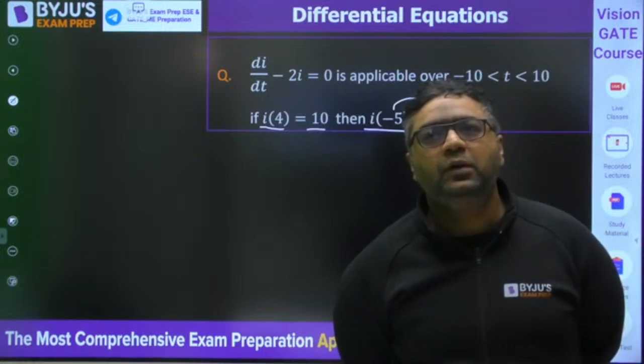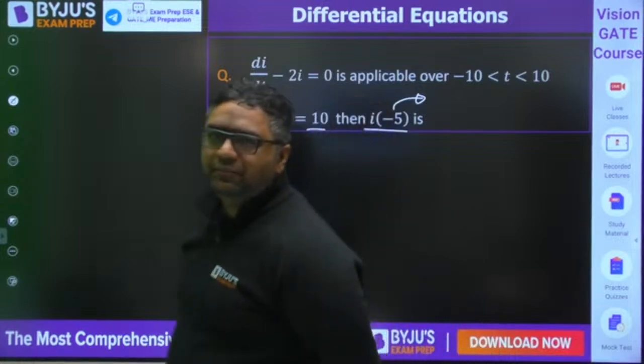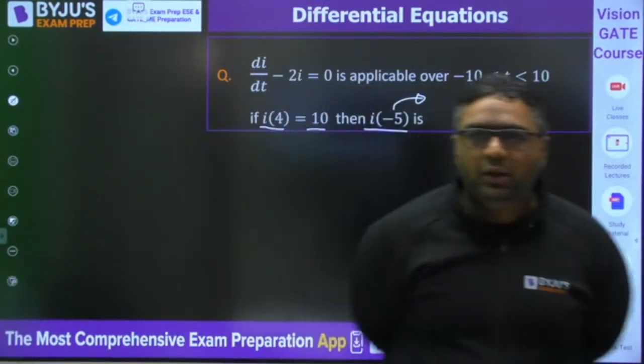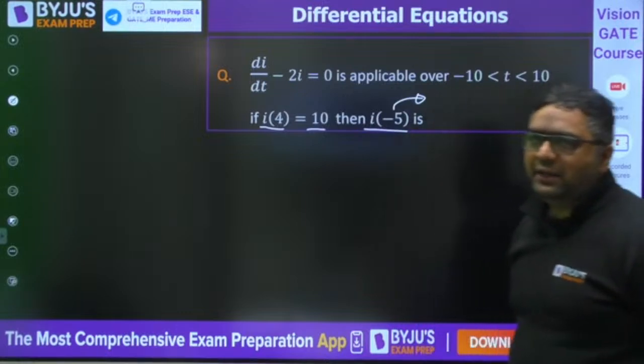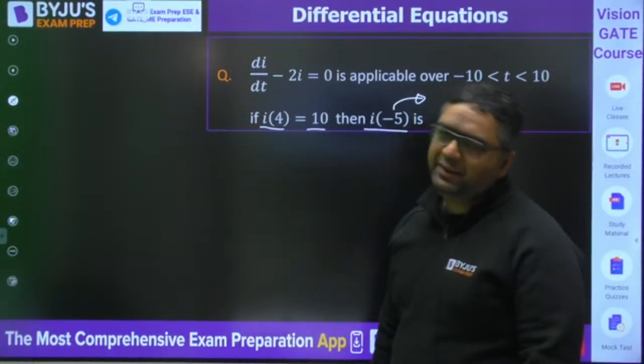Okay, so are you asking about the formula of integration? If you are asking for that, in calculus we will be covering that. For here, whatever is required I will be telling you.